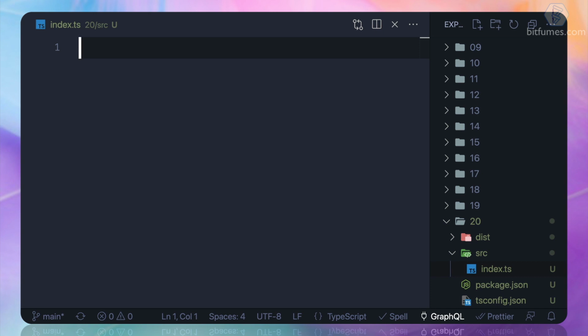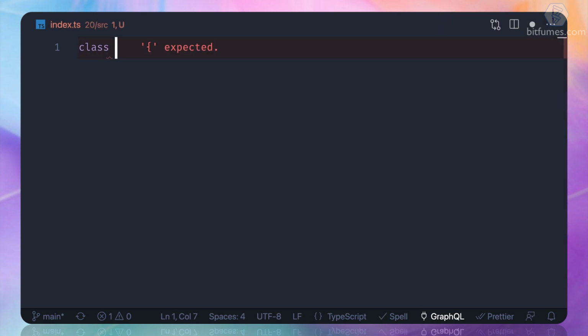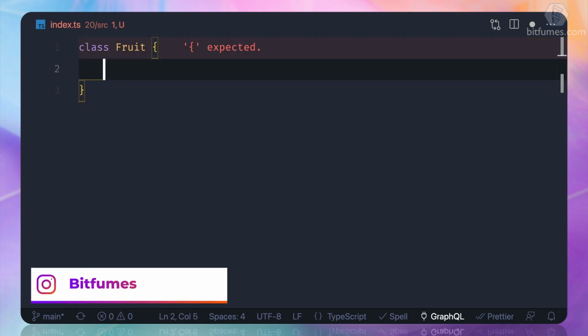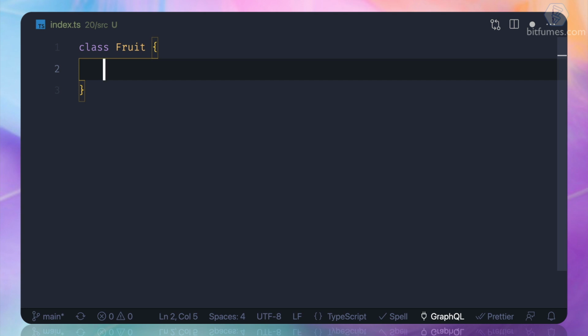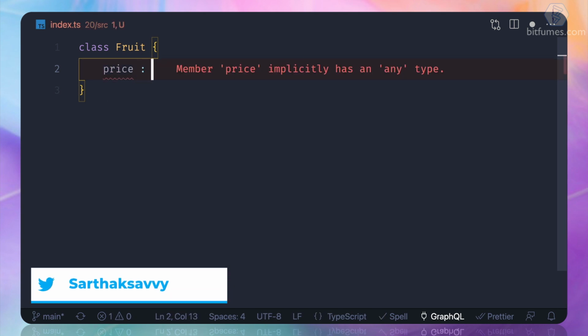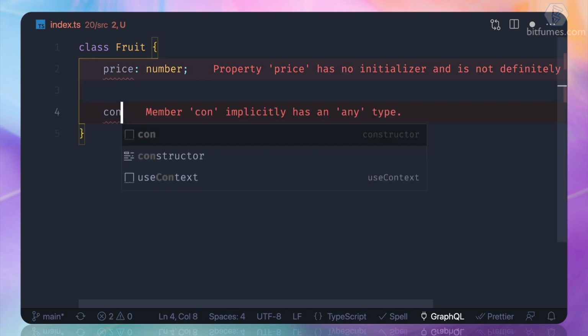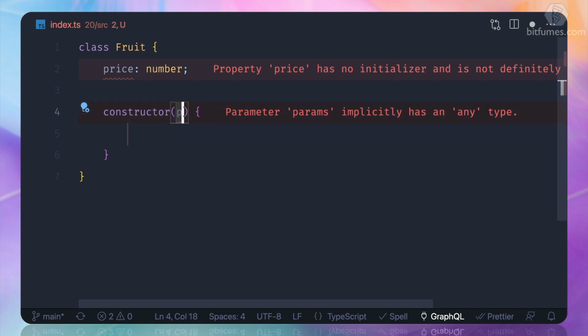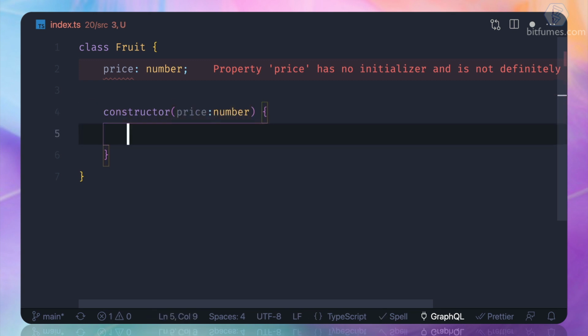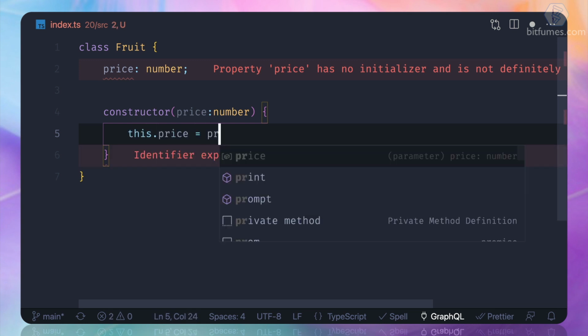Now let's look at the class static members and the read-only properties. These are important ones, and let's understand by creating a class called fruit. And here I want to create a member, or I can say property, called price. And price is going to be a number, as we know, and we can define the value in the constructor. So let's create the constructor, and price once again is a number, and I can say this dot price is equal to price.